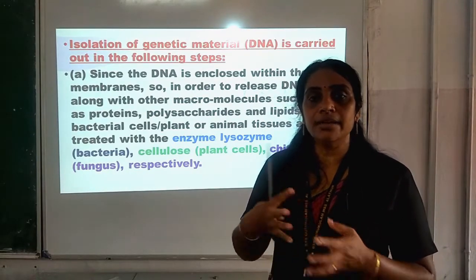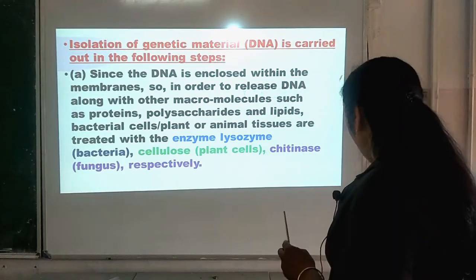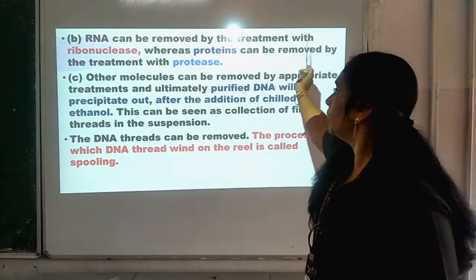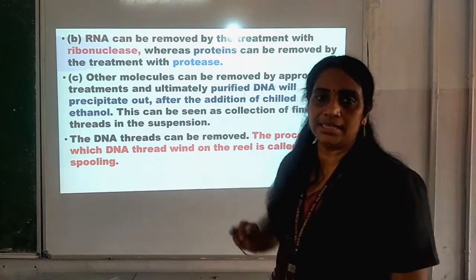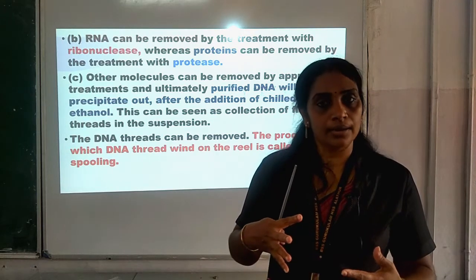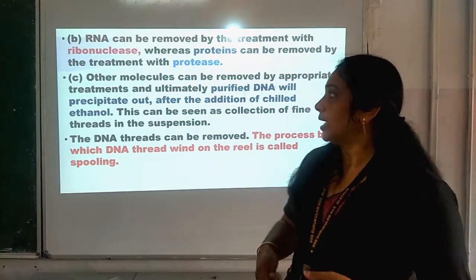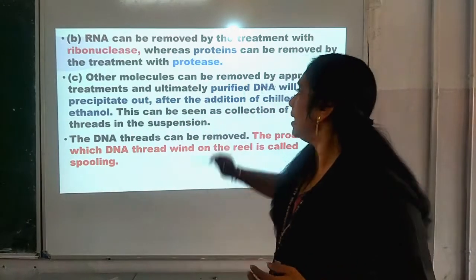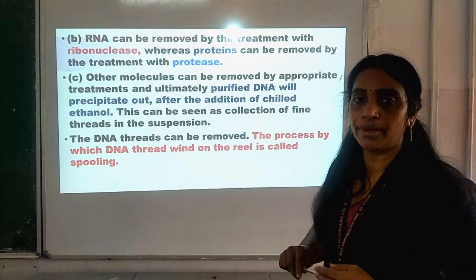So, certain enzymes are required for separating the DNA from the macromolecules. Now, RNA can be removed by treatment with ribonuclease, whereas proteins can be removed by treatment with protease. As I told you, DNA is mixed with RNA, protein and other macromolecules. So all these have to be separated from each other. For that, RNA is removed by treating with the enzyme ribonuclease, and proteins are removed by treating with protease.